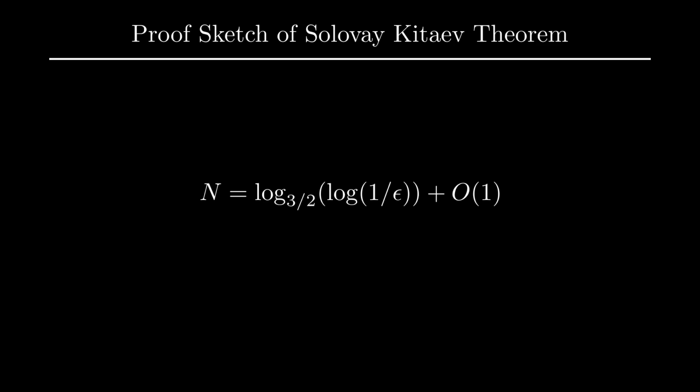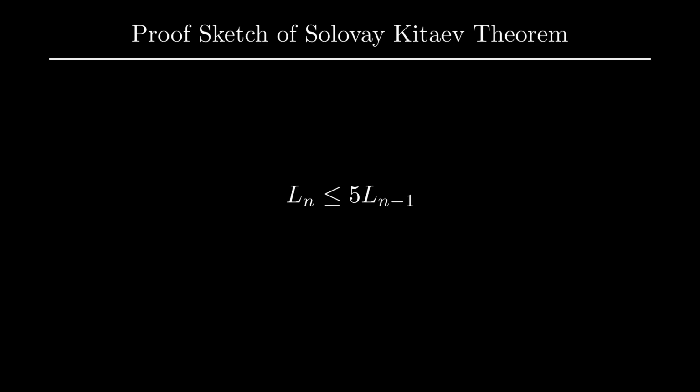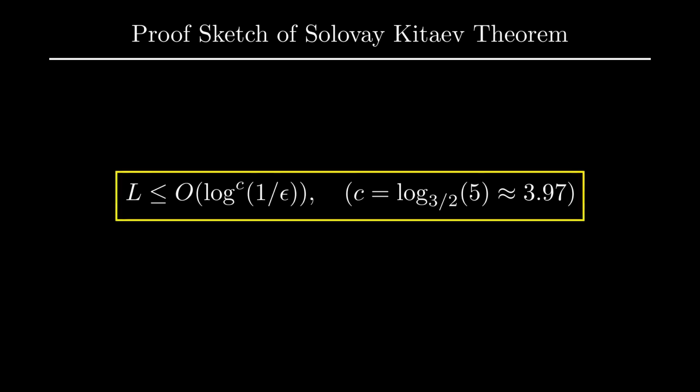Now that we know the recursion depth, we consider the length of the approximation at each depth. We choose our starting length L_0 for epsilon_0, such that the gate strings from the generating set form an epsilon_0 net for SU(2). From there, the recursion relation composes 5 unitaries of one depth less, meaning that L_n scales at most as L_0 times 5 to the n. Substituting n from before, we find that the length of the sequence is at most O of log to the c of 1 over epsilon, where c is equal to log base 3/2 of 5, which is approximately 3.97.